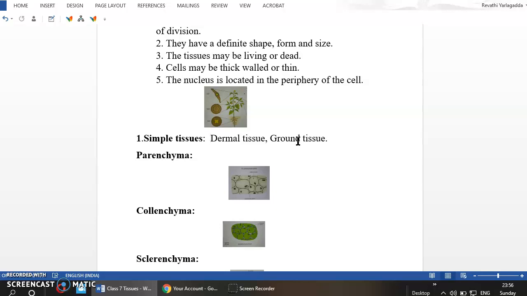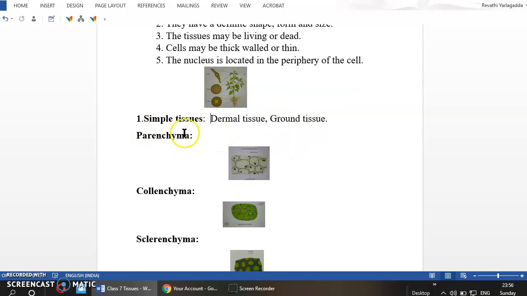So ground tissues consist of three types of tissues. Ground tissue are of three types: parenchyma, collenchyma and sclerenchyma. These are the types of ground tissue. First we come to the parenchyma.